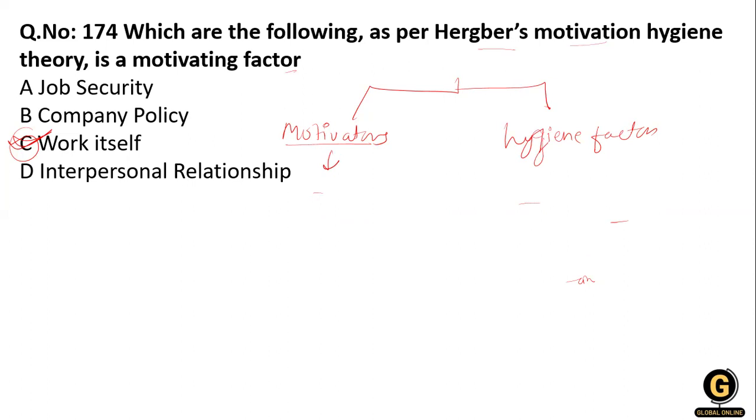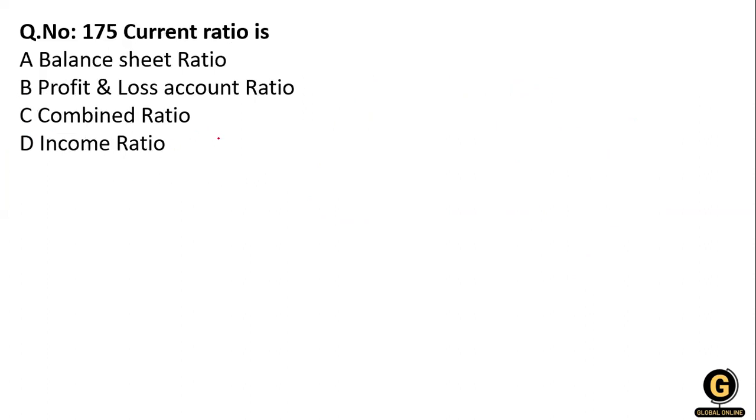Okay, the next question: the current ratio is a balance sheet ratio, profit and loss account ratio, combination ratio, or income ratio. You know that current ratio equals current assets divided by current liabilities. So where will we get current assets and current liabilities? In the balance sheet. So option A is correct.